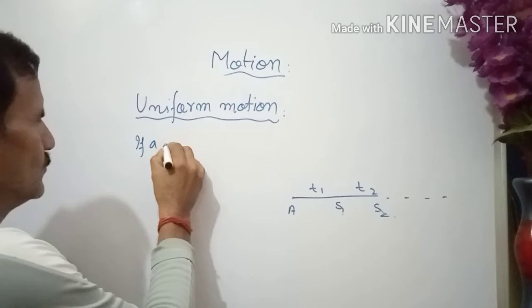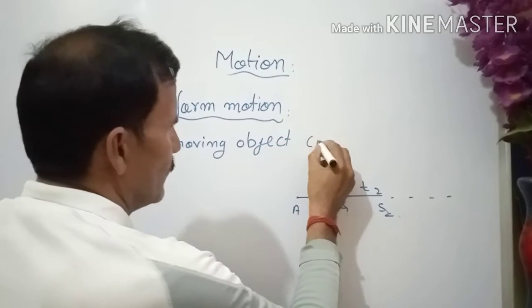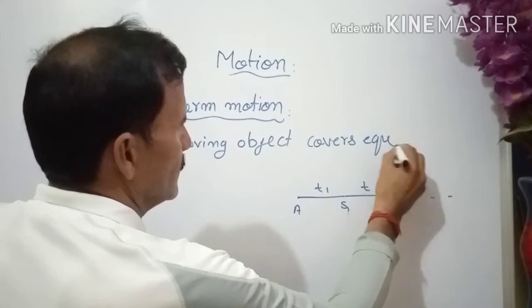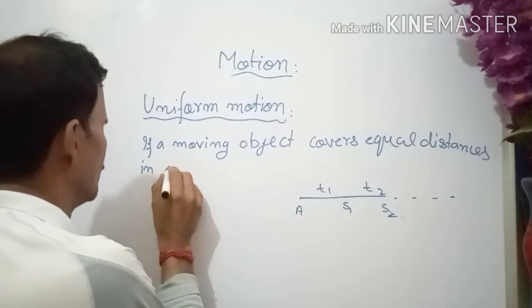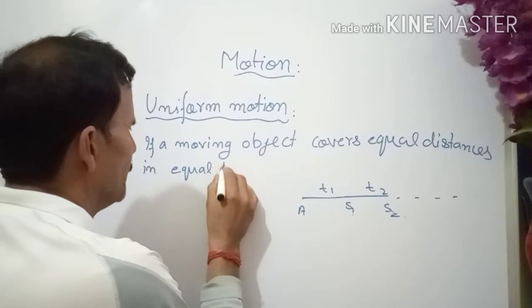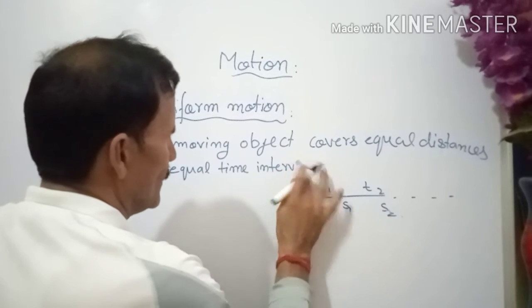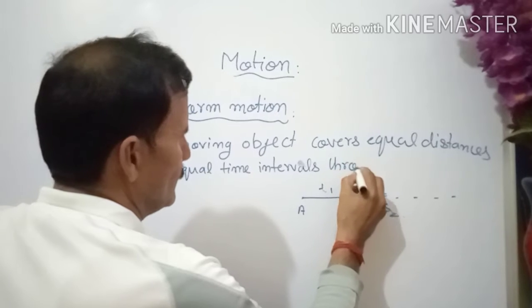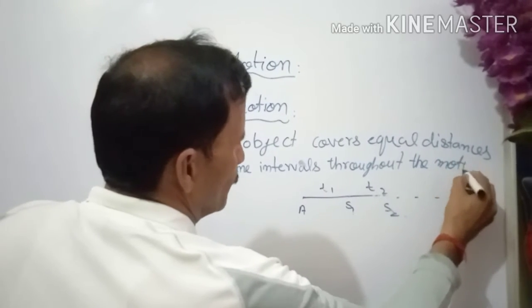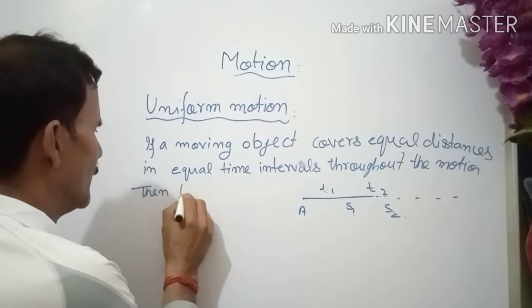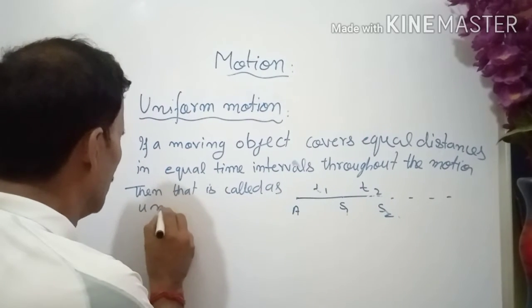If a moving body, moving object, covers equal distances in equal time intervals throughout the motion, then that motion is called uniform motion.